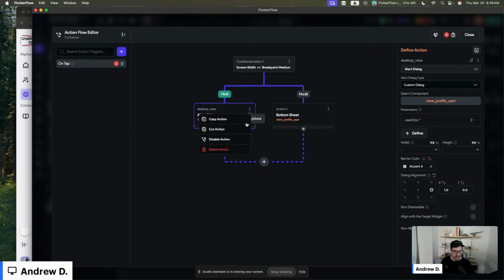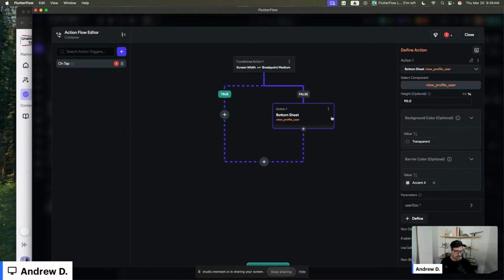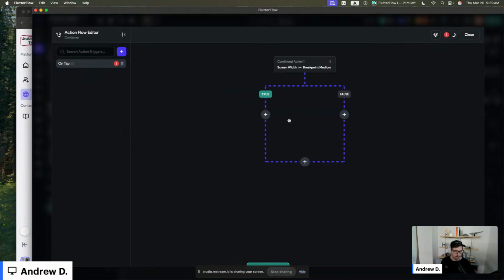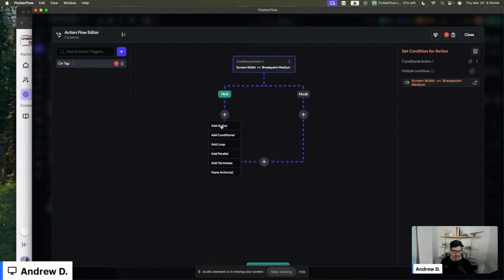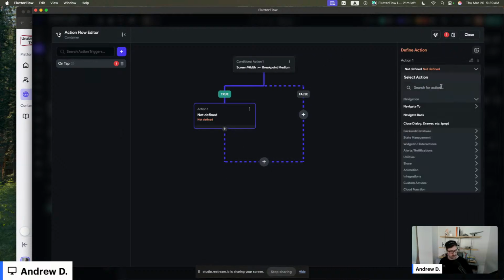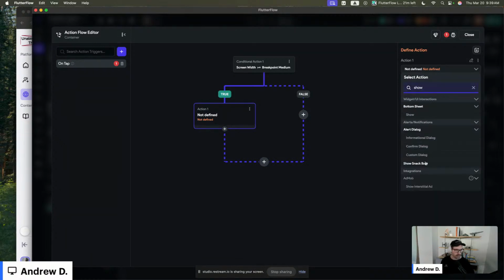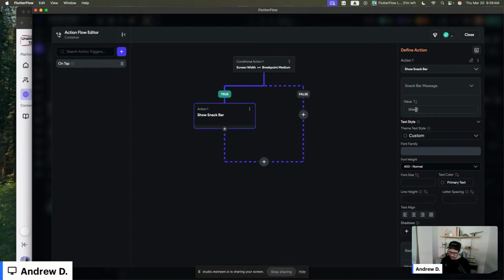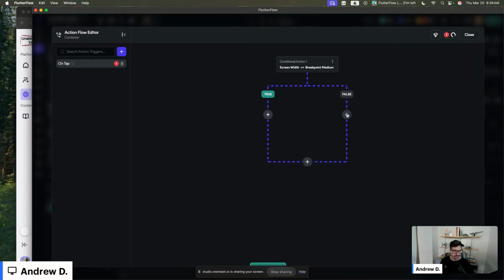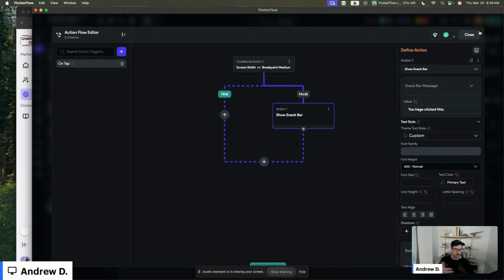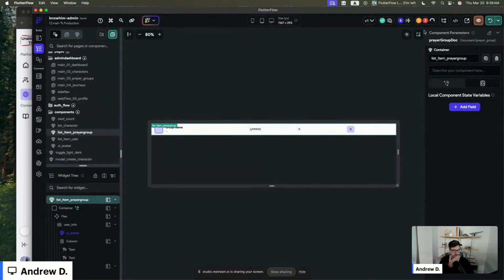We're going to just remove this and remove this. We'll keep that action. We're just going to say show snack bar for now. Cool. And we'll do it on the mobile because we want to actually dive into a page.